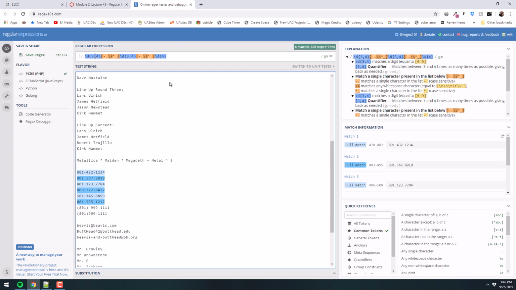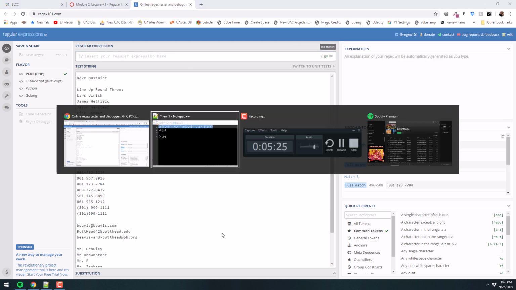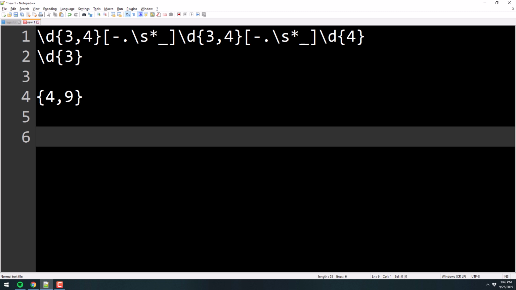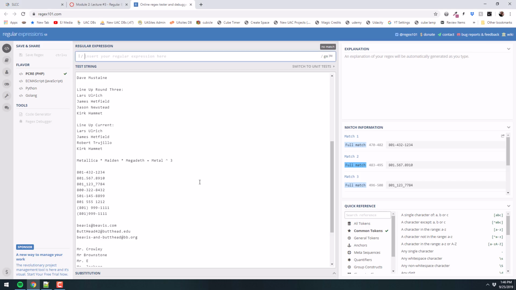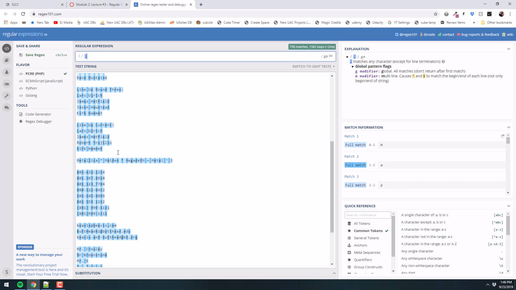Now, let's take a look at the other ones. There's a couple more, and let me just put them on this page here. There's the asterisk, the plus, and the question mark, okay? The asterisk means either 0 or more. That's what we're used to the asterisk meaning in programming languages, right? It's the wild card. It means 0 or more of them, right? So what's the difference between that and a dot? Remember I told you earlier the dot means everything? Technically the dot means anything, not everything. It means anything, and it means any individual thing, right?